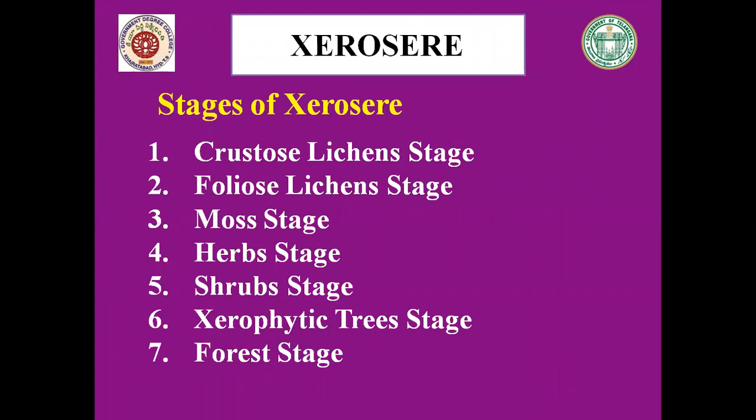Like hydrosere, xerosere also completes its plant succession in an orderly way, including 7 stages. Each stage is characterized by a particular type of plant community and the chemical reactions that take place in that community. The first stage of xerosere is the crustose lichen stage, followed by the foliose lichen stage. Third is the moss stage. Next is the herb stage. Next is the shrub stage. Sixth is the xerophytic tree stage. And the last is the forest stage. We'll see each stage in detail.